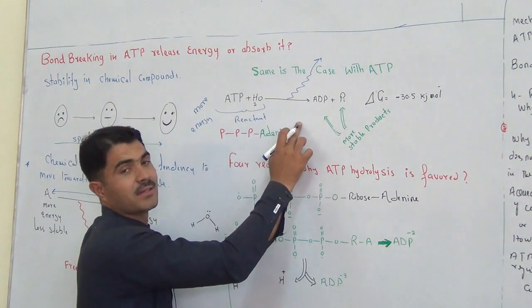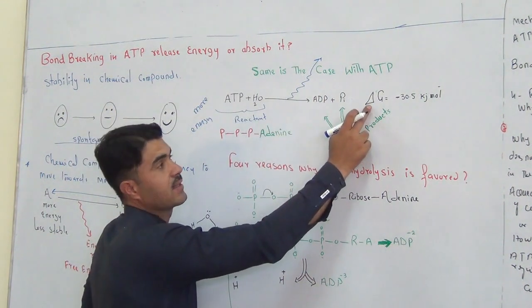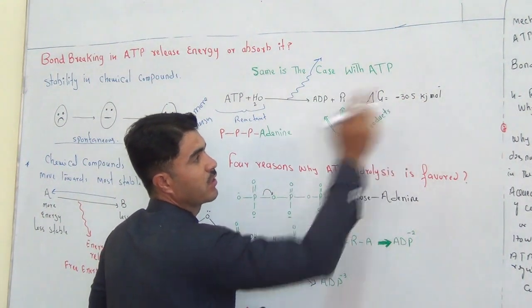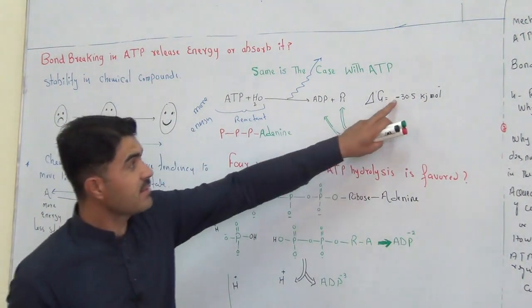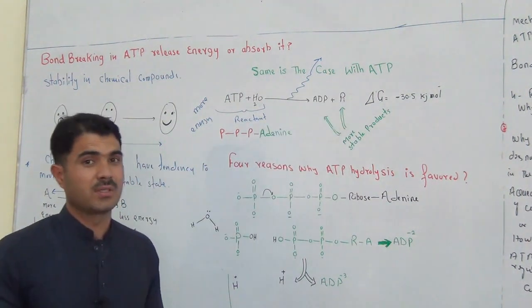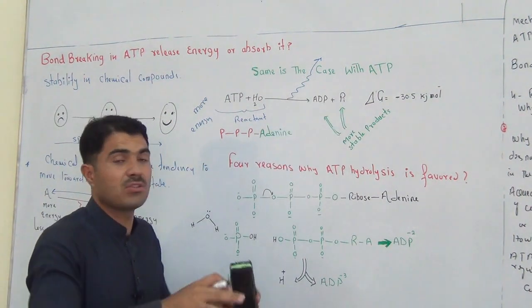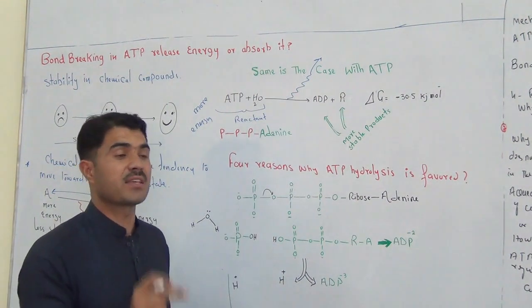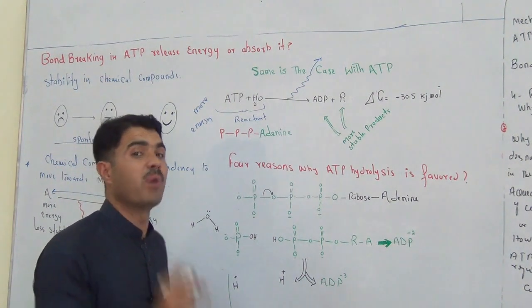This released energy is represented by delta G, the free energy change, equal to negative 30.5 kilojoule per mole. The negative sign means the energy is released. Dear students, this is the energy of the whole reaction. This is not the energy that came from the breaking of the bond.